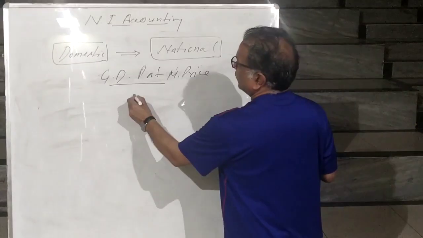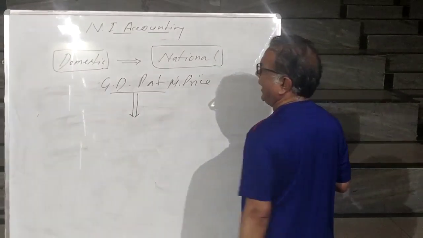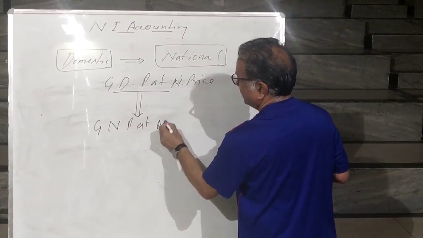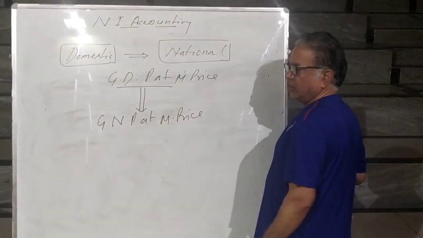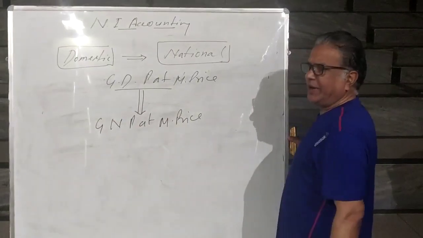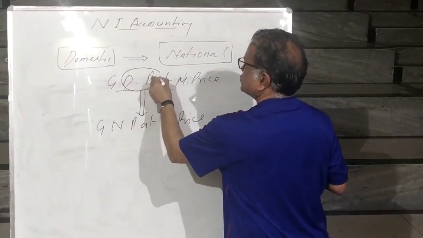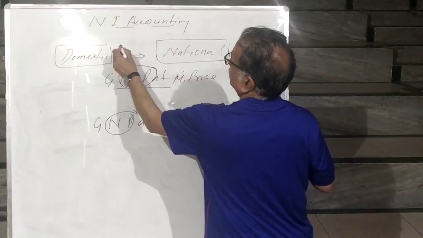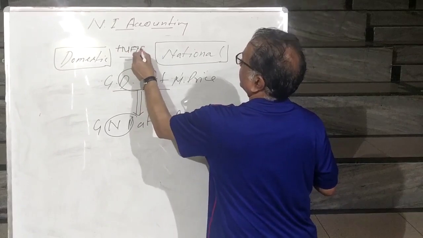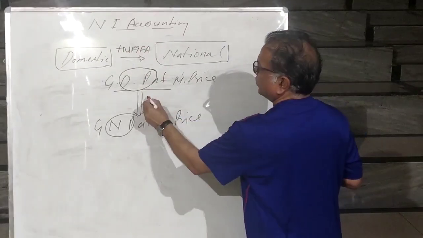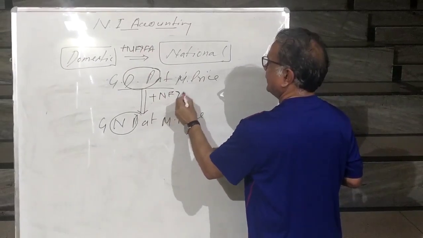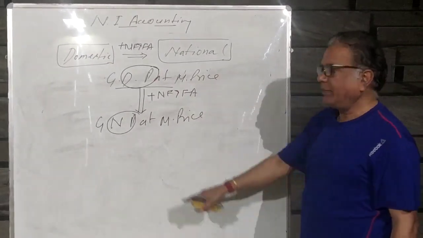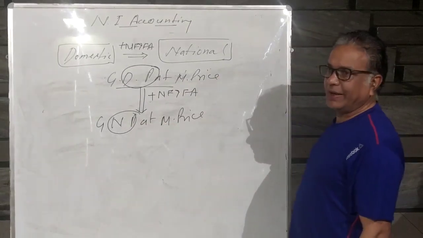Now you have been asked to convert this GDP at MP into gross national product at market price. Gross is gross, no change required. Only you have to convert this domestic into national. I taught you how you will convert domestic into national: plus net factor income from abroad. So what you will do? Plus net factor income from abroad. This is how GDP at MP can be converted into GNP at MP.